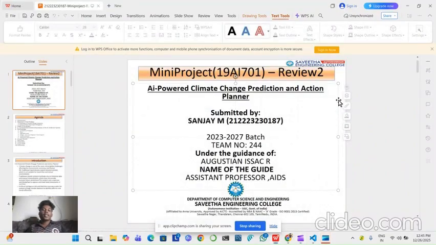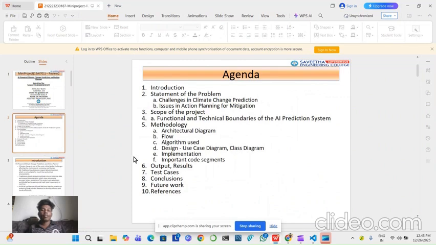Now my project is AI about climate change prediction and action planner. Now we are going to discuss our project agenda. There are different sections: introduction, statement of problem, scope of the project, methodology, output, result, test case, conclusion, future work, reference. These are the agenda of my project. Let us see one by one.